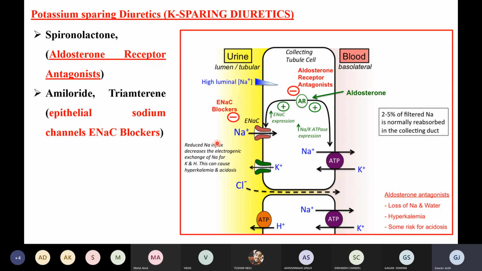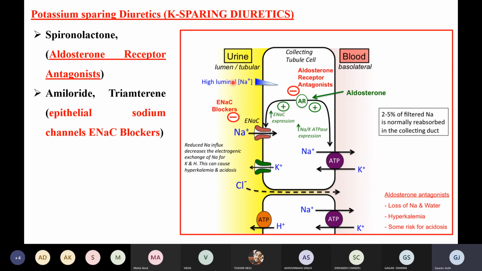And these potassium sparing diuretics form one of the important classes of diuretics. Many questions have been asked in the past in the GPAT exams from this part only, the potassium sparing diuretics, right? So I think this is clear to you. Did you understand what is happening? Yes sir. Right? Yes sir. Okay, so these two things are there.